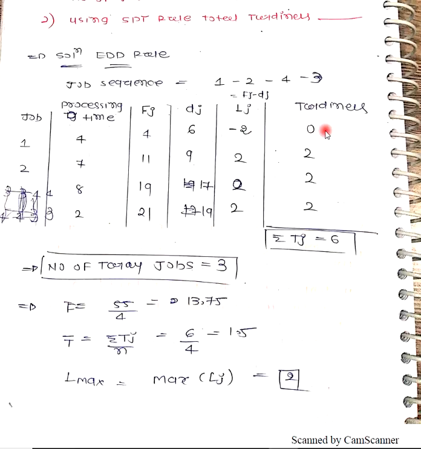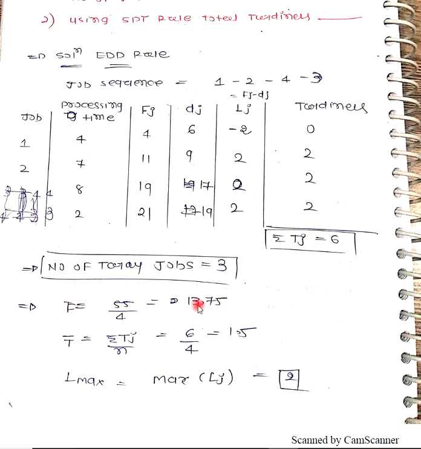So tardiness will be 0. If I have a lateness in positive, that same will be the tardiness: 2, 2, 2. So what is the total tardiness? 6 (2, 2, 2). Number of tardy jobs: how many jobs do I have waiting? 1, 2, 3 jobs.